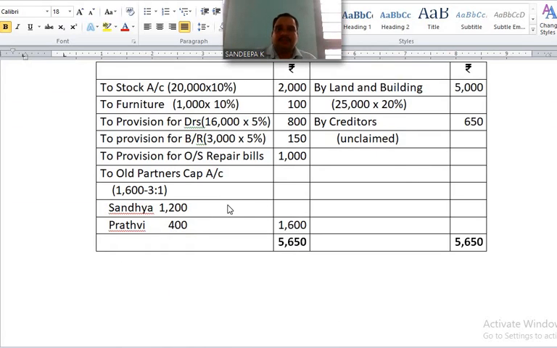Leave 4 lines, find out which side shows more balance. Credit side shows more balance, 5,650. Write down in debit side 5,650. 5,650 minus 2,000 minus 100 minus 800 minus 150 minus 1,000. How much? 1,600. This 1,600 is distributed to old partners according to their old ratio.